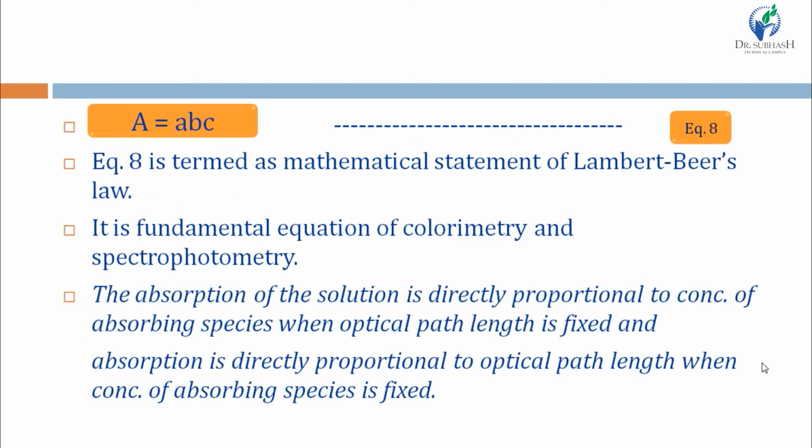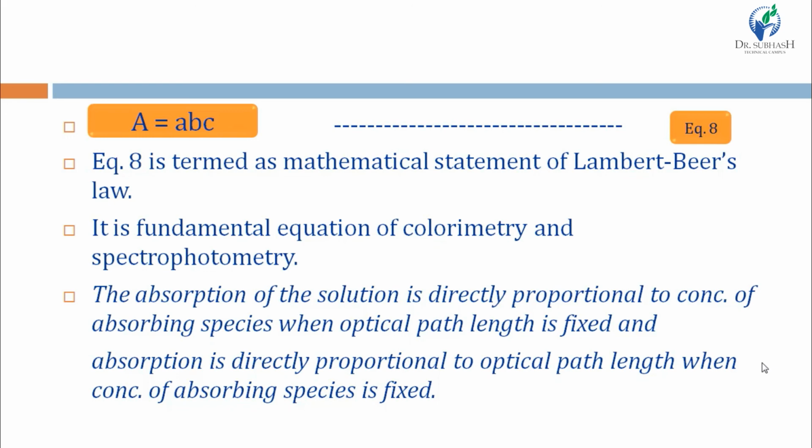We get the equation capital A is equal to a, b and c, where A is absorbance, small a is absorptivity, small b is the thickness of the medium, and small c is the concentration of the species. This is the mathematical statement of Lambert-Beer's law, right? And it is the fundamental equation of colorimetry and spectrophotometry.